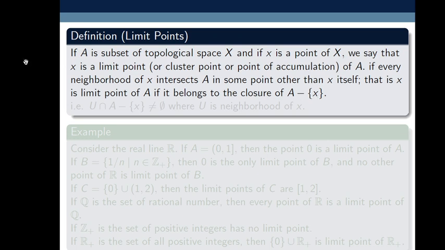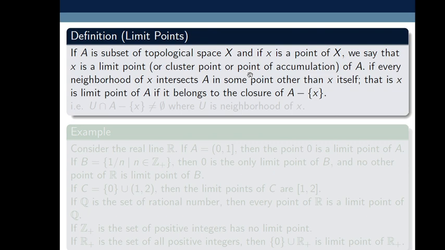So, the definition: suppose X is a topological space and A is its subset. Then any point x belonging to topological space X is said to be a limit point of this subset A if every neighborhood of this point x intersects A in some point other than x.